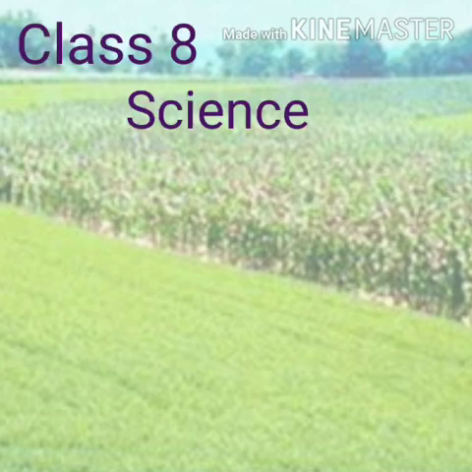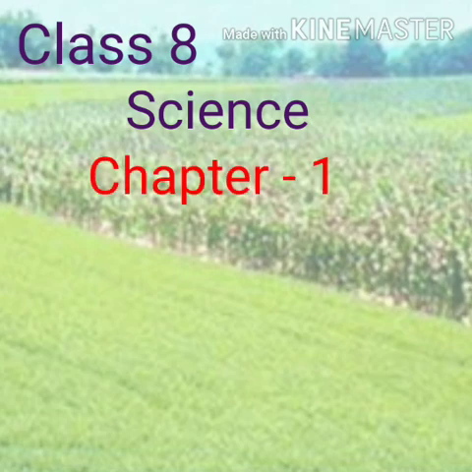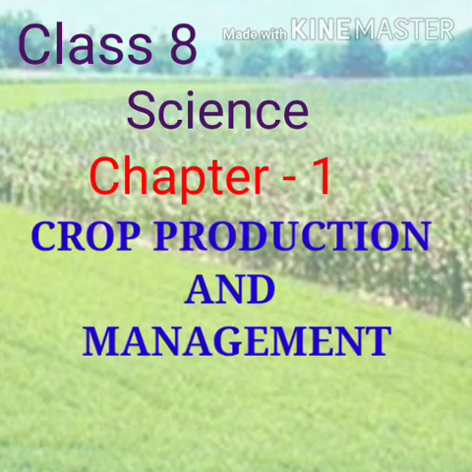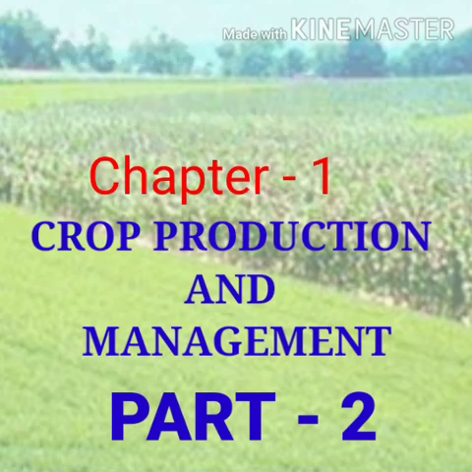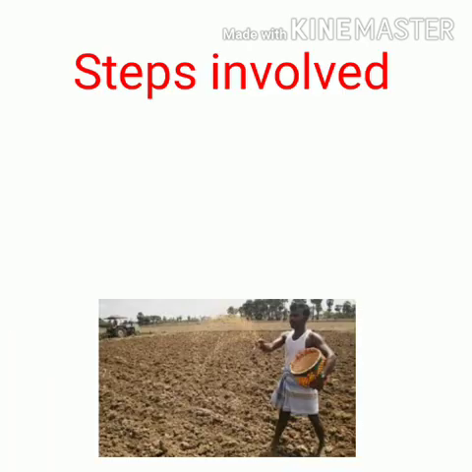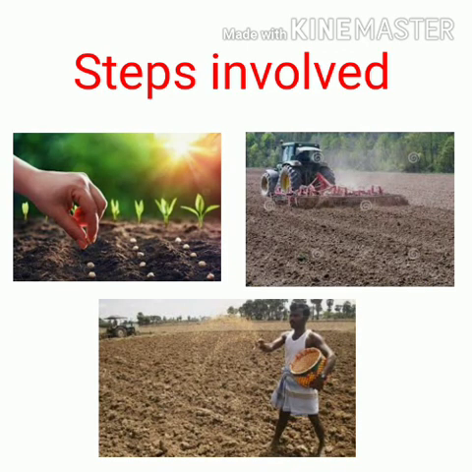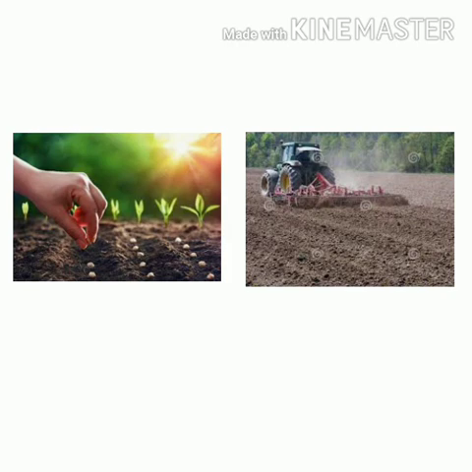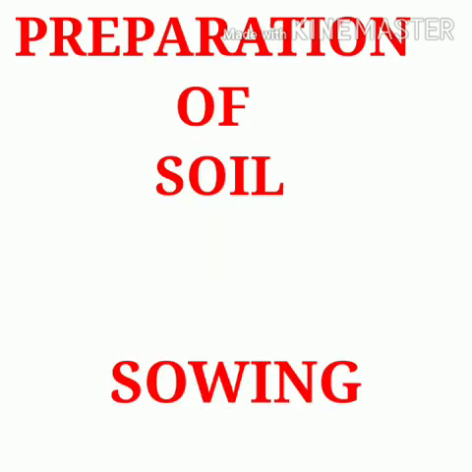In this video we are going to see about class 8 science chapter 1 crop production and management part 2. In the last part, that means part 1, we had discussed what is agriculture, what is a crop, types of crop and several steps involved in agriculture. In that we had briefly discussed preparation of soil and sowing of seed.